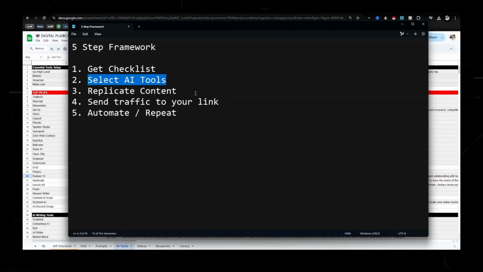After that, that would be replicate content. So the type of content that works, just replicate. Using Blotato, using my top 3 websites, prompts and format, you would replicate that. And then once you create a video, you would schedule it out, post it on your different social medias, and start sending traffic to that link in your email automations. And then last is automate and repeat.